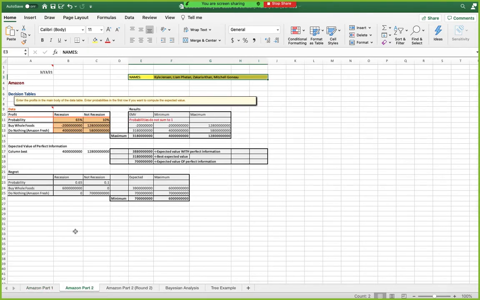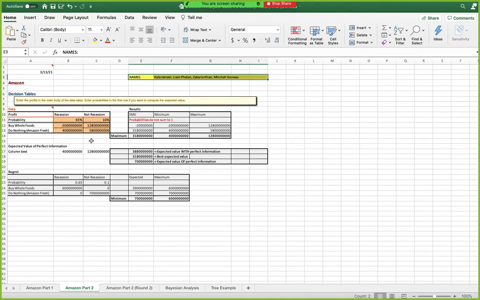Right, so my name is Mitchell Goneau, and here I'm doing Amazon Part 2. You can see up at the top of the screen there, you have two different probabilities. One of those is the probabilities of going into a recession versus not going into a recession. This is very similar to Amazon Part 1, except we only have two options instead of three, which is buying Whole Foods or just continuing on with Amazon Fresh.